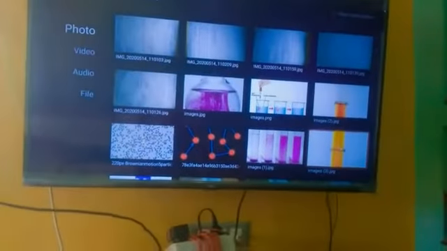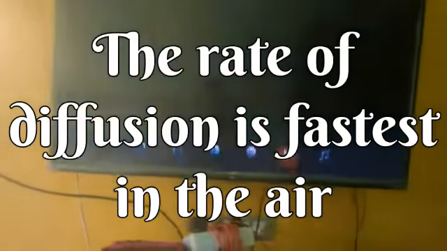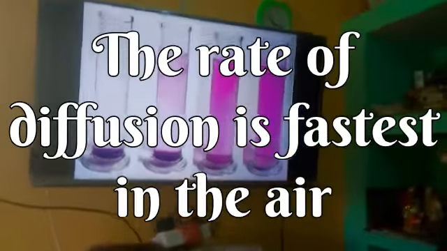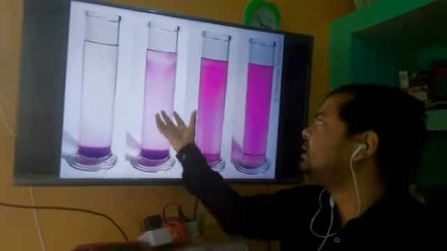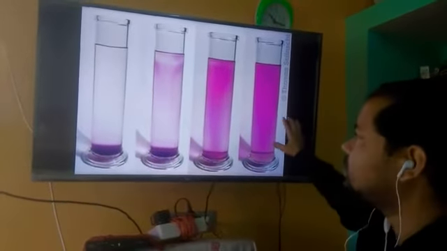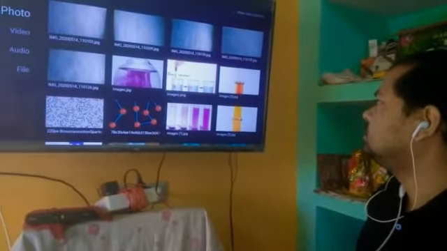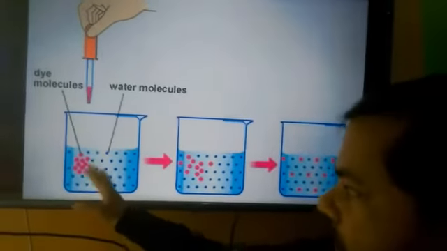Also you can understand with the help of this diagram. When you put potassium permanganate in water, it slowly starts spreading, but after some time the whole water becomes purple. Another example: if you put a few drops of dye in water, what happens?